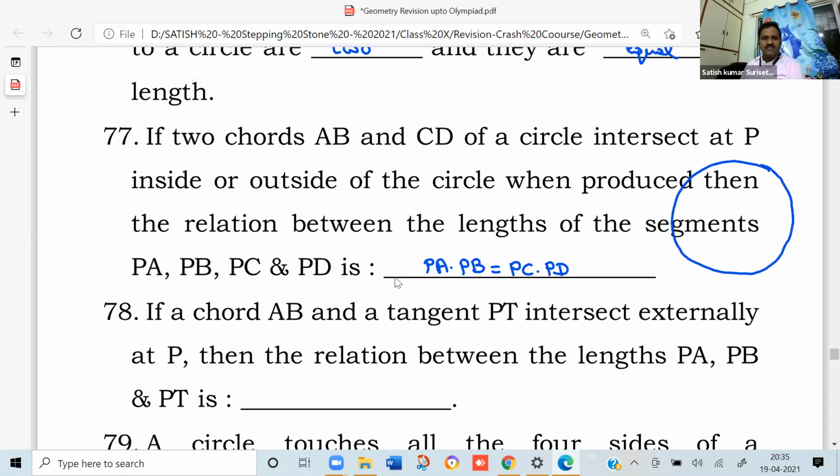So the circle, two chords. This is one chord, this is the other chord. They are intersecting at a point. So I can say this is A, B, C, D. Then using the similar triangles concept, you can prove it: PA into PB equal to PC into PD. So here the point P is inside. Now you can also have the point outside.